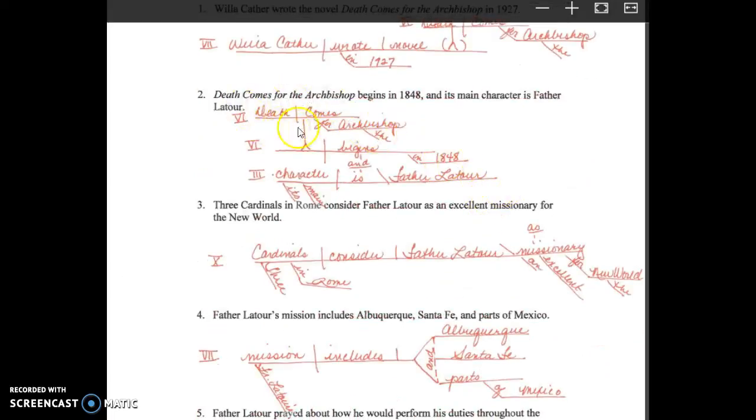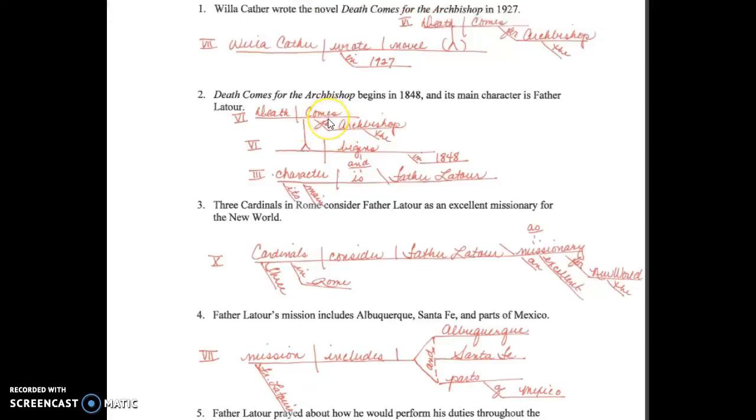So the next sentence, we have just that same thing that we just talked about with the title, a pattern 6. That is acting as the subject of the sentence. So it goes in the subject area of the main part of the sentence. The verb is begins, and then we have in 1848, the prepositional phrase acting as an adverb answering the question when. So that second clause is book. This noun clause begins. It begins, which is a pattern 6. Then we have our conjunction here, which connects these two clauses.